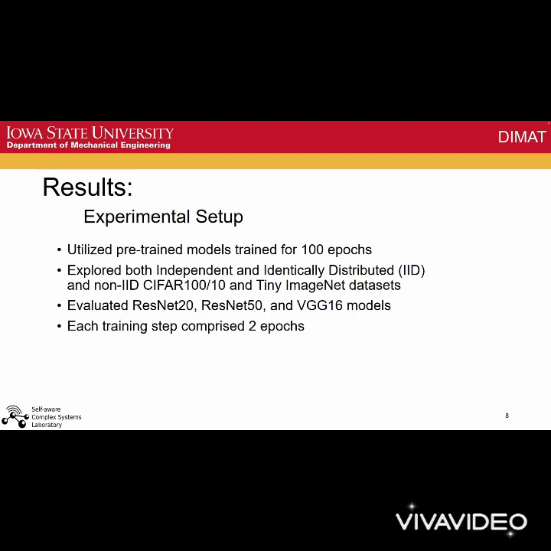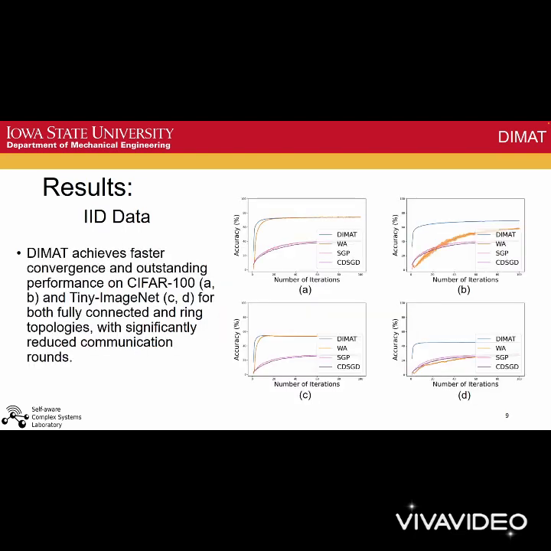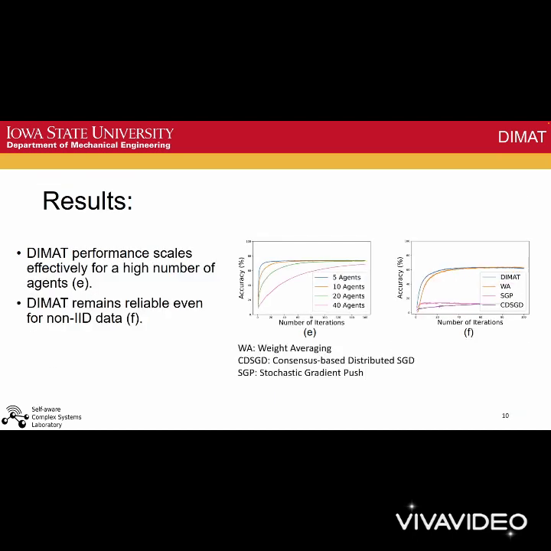This is our experimental setup. We began our analysis with pre-trained models trained for 100 epochs. We utilized both independent and identically distributed, or IID, and non-IID CIFAR10, CIFAR100 and Tiny ImageNet datasets, evaluating ResNet20, ResNet50 and VGG16 models. Here we can see DIMAT's performance. It not only converges faster but also delivers exceptional results across CIFAR100 and Tiny ImageNet datasets. Whether we are using fully connected or ring topologies, DIMAT stands out, cutting down on communication and computation rounds.